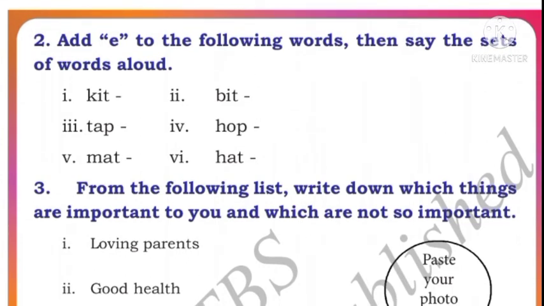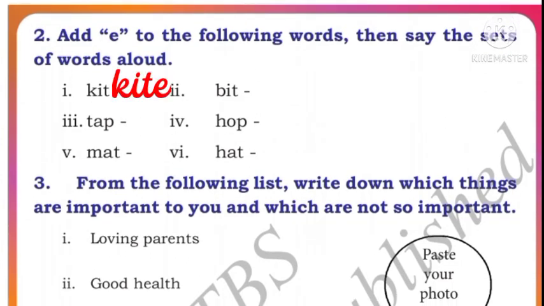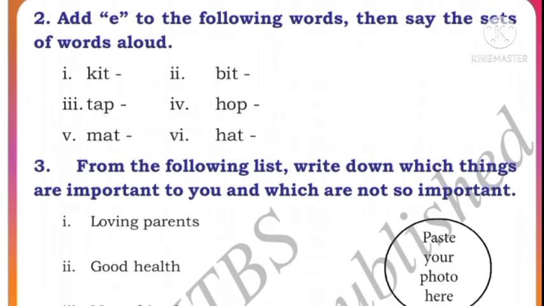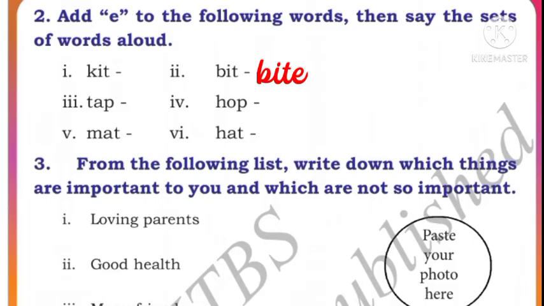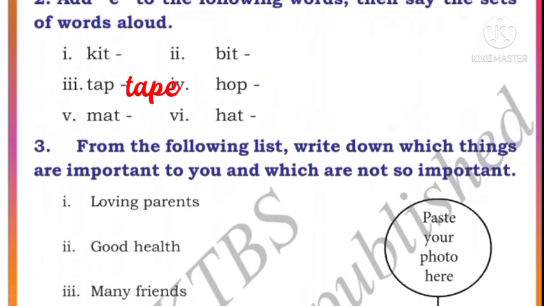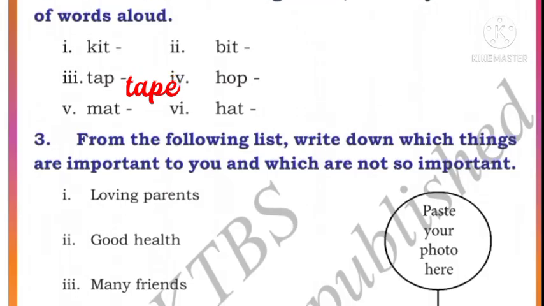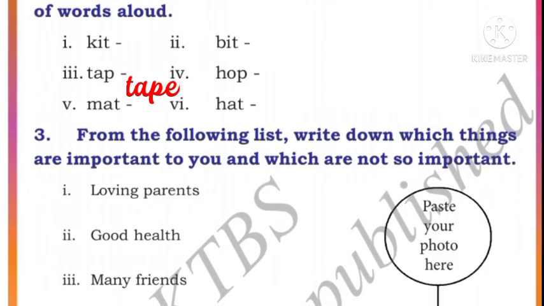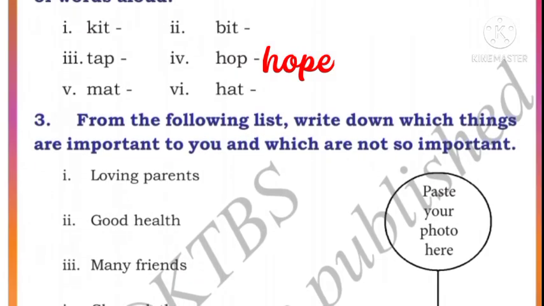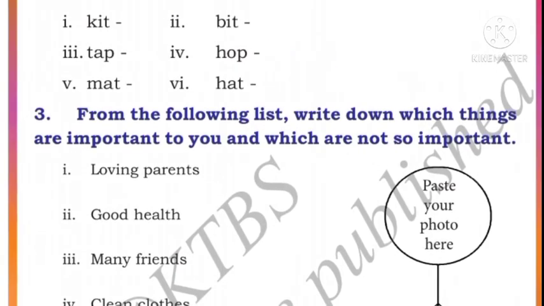Kit, K-I-T, kit. If you add E, what will it make? K-I-T-E, kite. B-I-T, bit. If you add E, it will make B-I-T-E, bite. T-A-P, tap. If you add E, it will make T-A-P-E, tape. H-O-P, hop. If you add E, it will make H-O-P-E, hope.